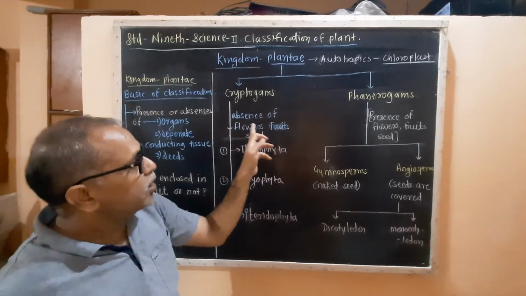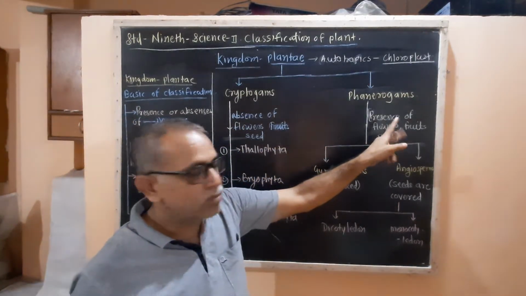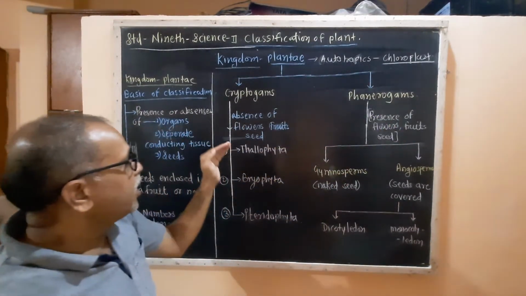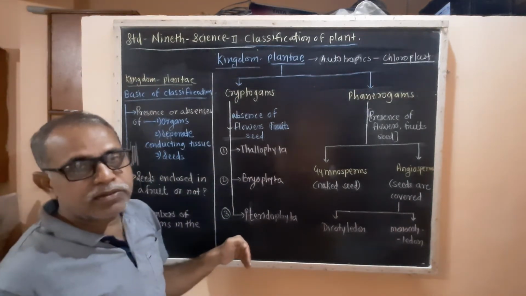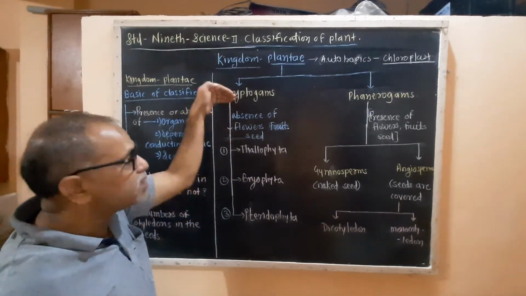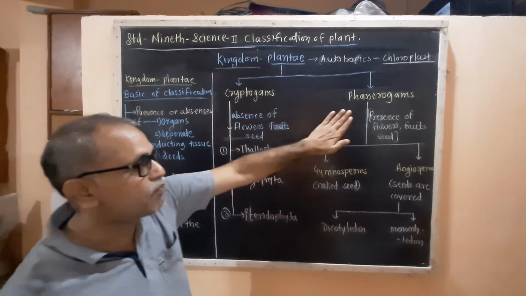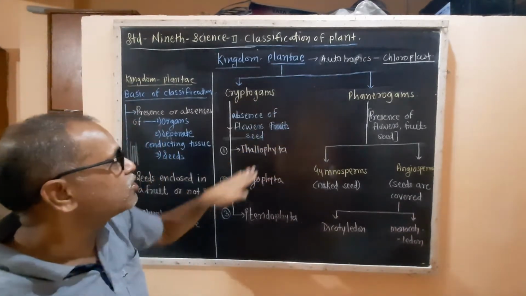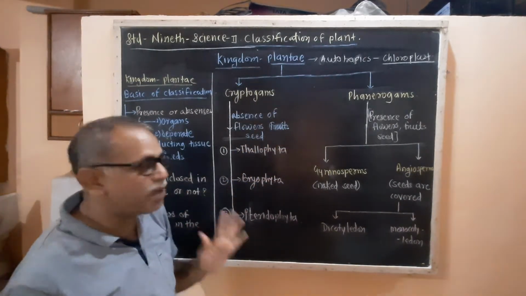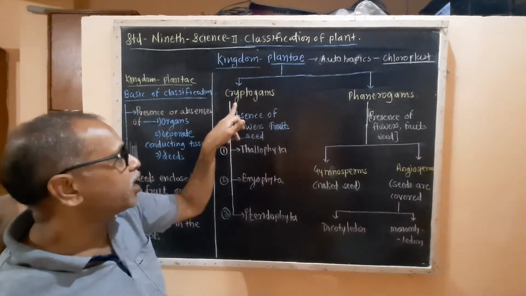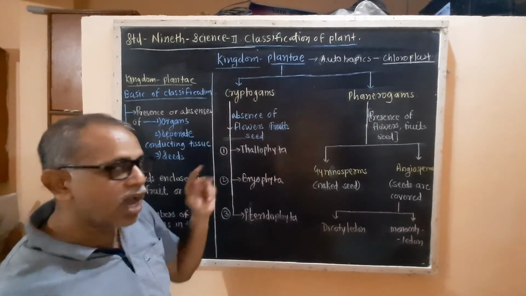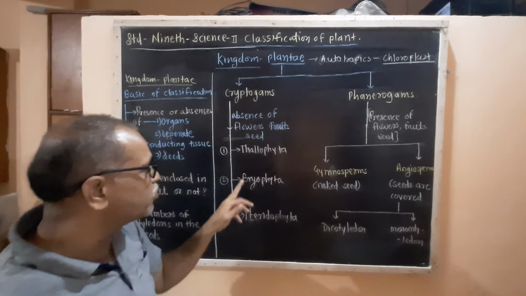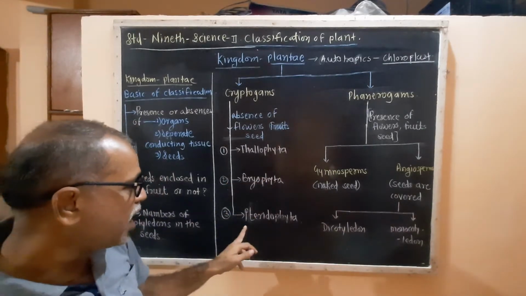Now, if the seeds are there, then this one. If the flowers are absent, then this group, that is the cryptograms. This was the flowers are present here. But the first topic is the cryptograms, where flowers are absent. And this type of cryptogram Plantae are subdivided into three groups. That is the Thallophyta, Bryophyta and Pteridophyta.